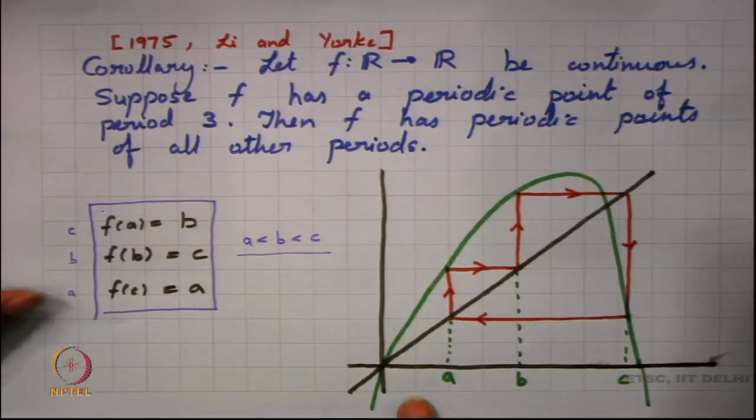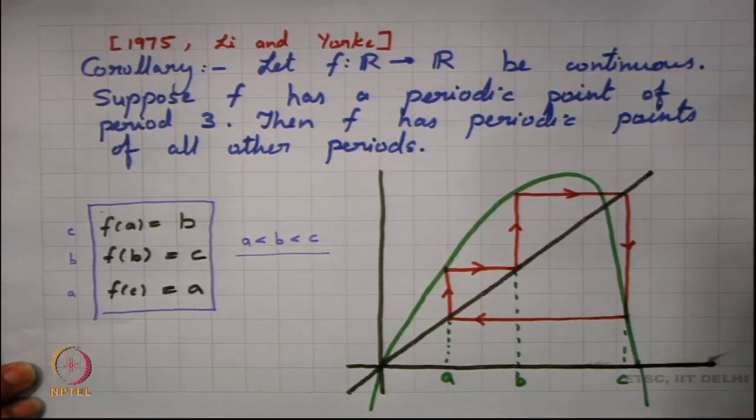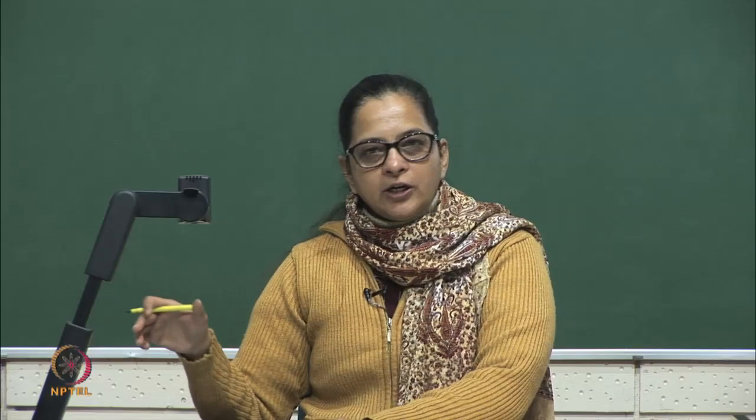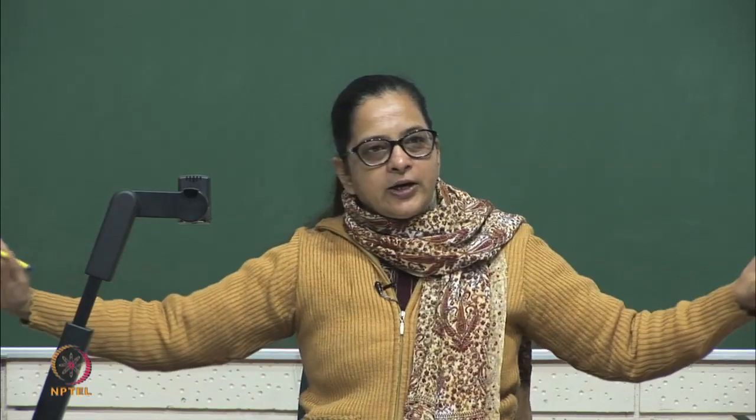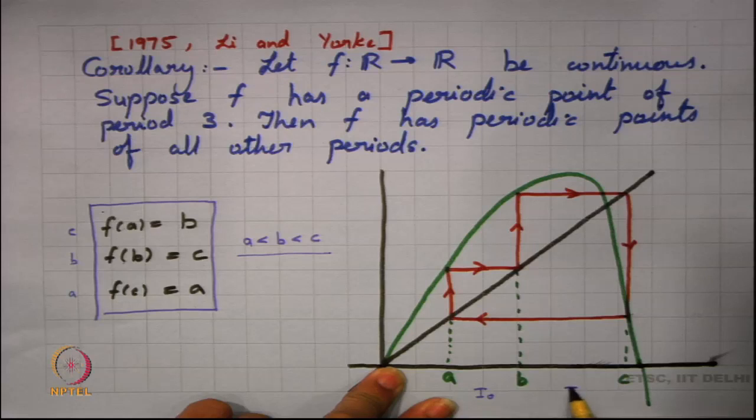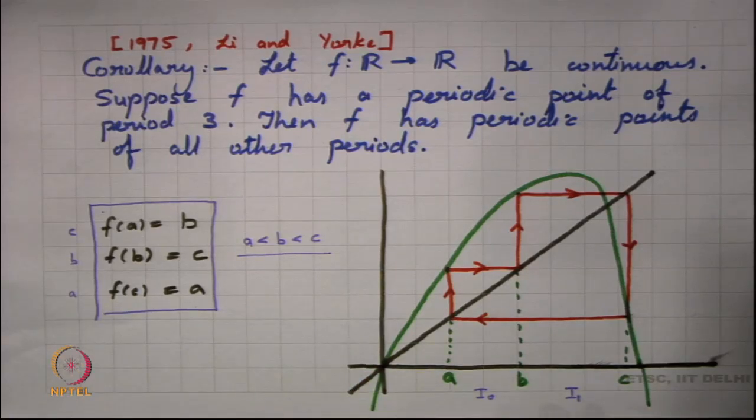Now, let me look into this graph once again. I am only concentrating on 2 intervals now. This function is from real line to real line, so R is basically an infinite interval, but we will concentrate only on 2 intervals. I am calling this interval I0 and this interval I1.